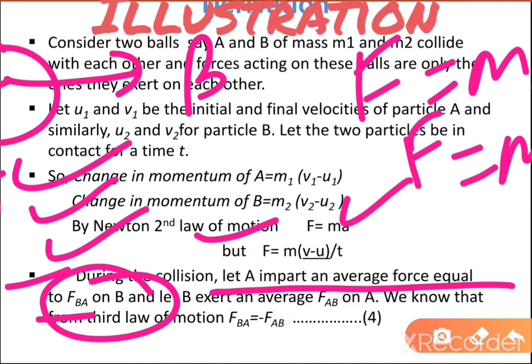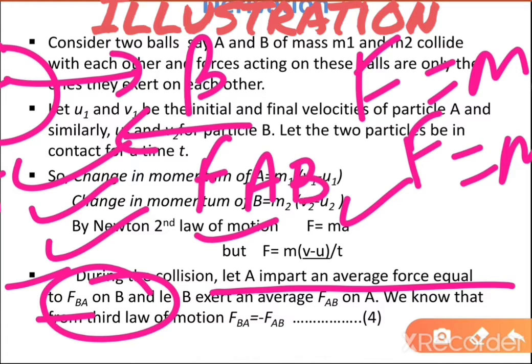It is the average force, and let B exert an average force FAB, which is exerted by body B on body A. We know that FBA is action and FAB is reaction.